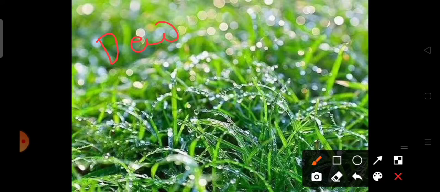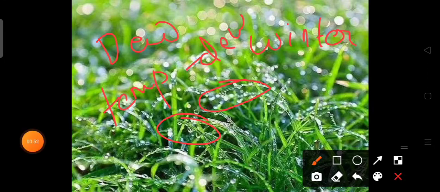When water vapor condenses on a surface, it forms tiny droplets of water. These tiny droplets mainly occur in the winter season. Why does it mainly occur during the winter season? Because during this time the temperature remains below the dew point. We previously learned that the dew point is when the air gets fully saturated and cannot hold any further amount of water vapor.